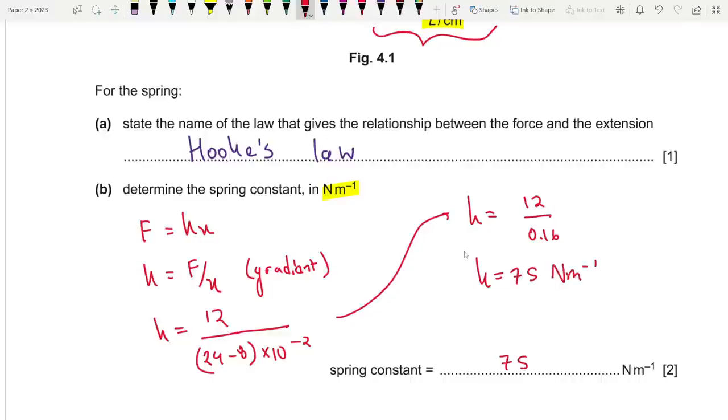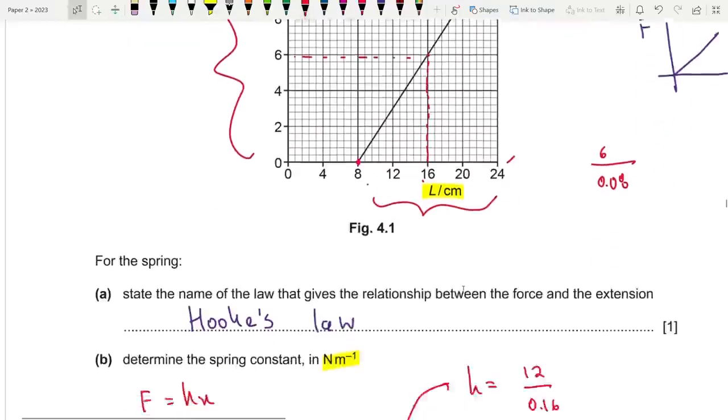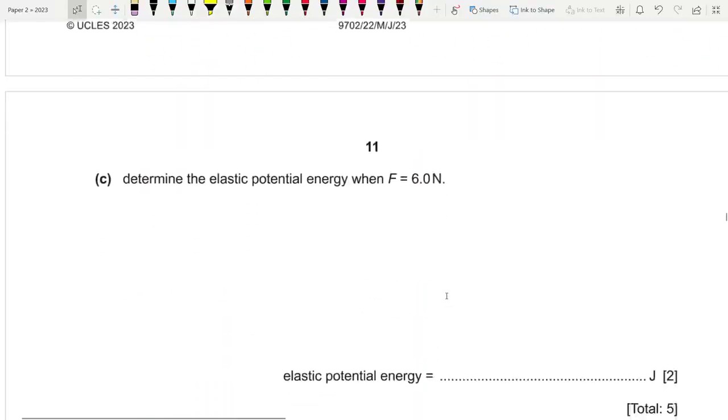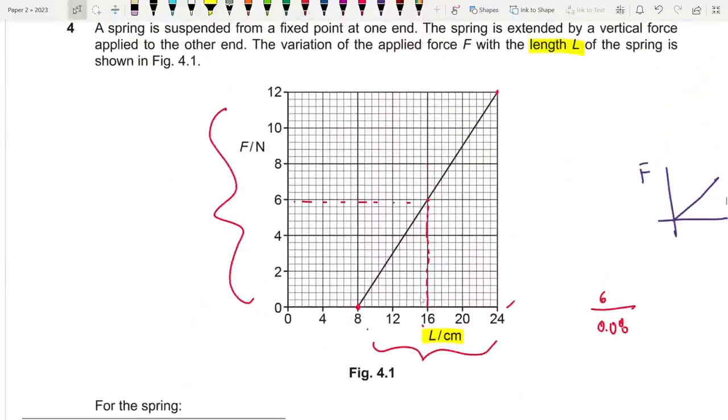Really important sum. It would also work for other values, like if you took 16 and 8, you would take 6 over here. So it would be 6 divided by 0.08 then. So try doing that. 6 by 0.08 gives you an answer of 75 as well, okay? That works. Determine the elastic potential energy when F equals 6. Exactly what they wanted. When F equals 6, find out the elastic potential energy.